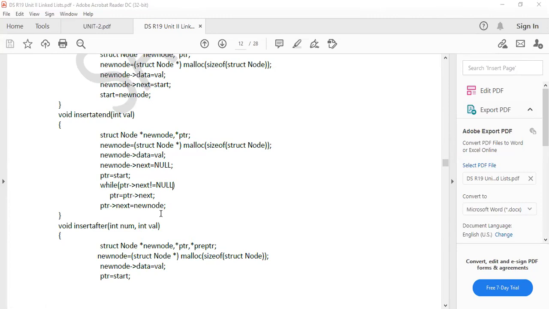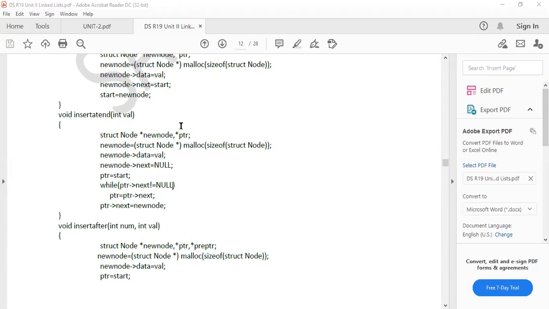Is there any left for 1? No value, right? So what is left to 2? 1. What is right to 2? 3, right? Okay, you are clear.